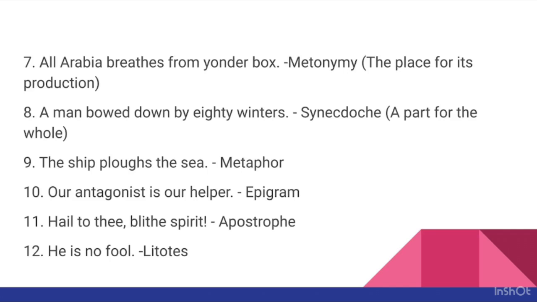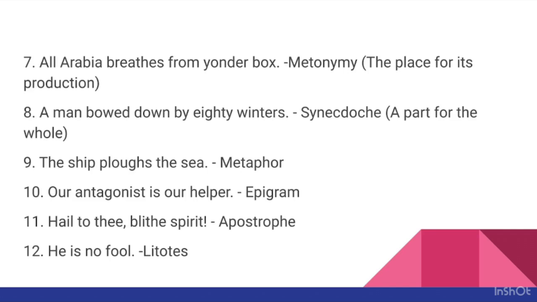Next, our antagonist is our helper. This is an epigram because there is a shocking contradiction in the apparent meaning of the sentence. How can our antagonist be our helper? Hail to thee, blithe spirit. This is an example of apostrophe. Here, an impassioned address is made to the blithe spirit.